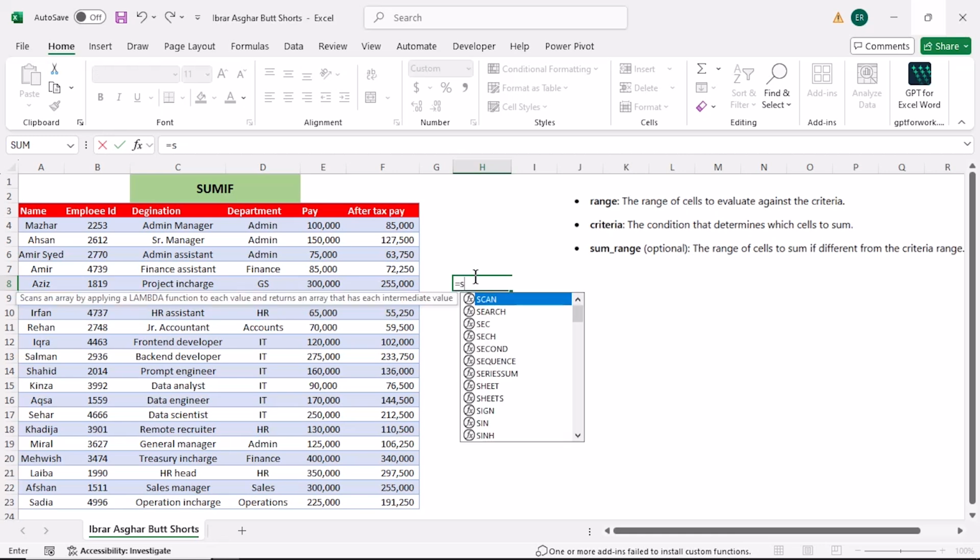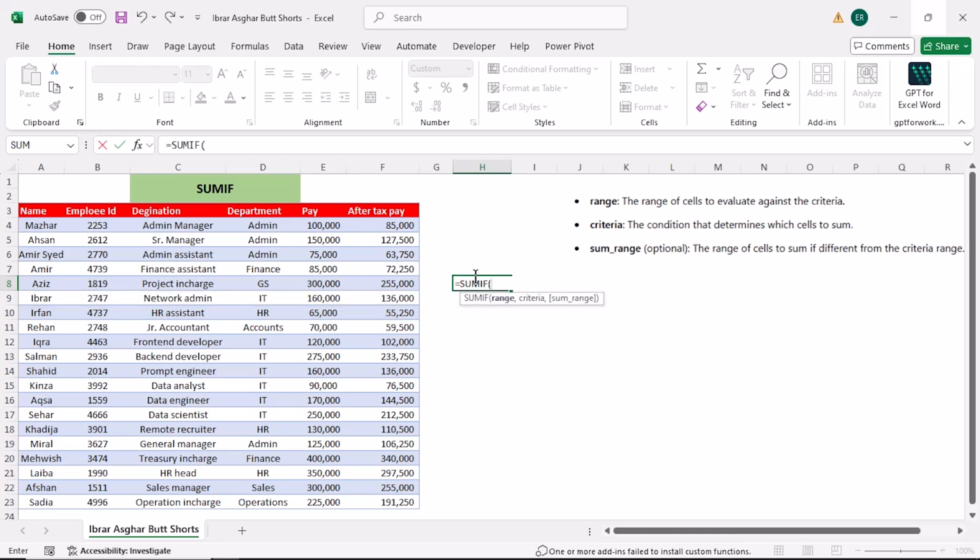Sumif. It's a logical function and it is used when you need to sum values based on a particular criteria. Suppose I want to sum after tax pay of all the employees whose names start with I. What I will do, I will use Sumif.